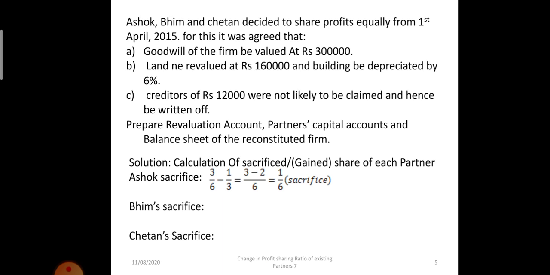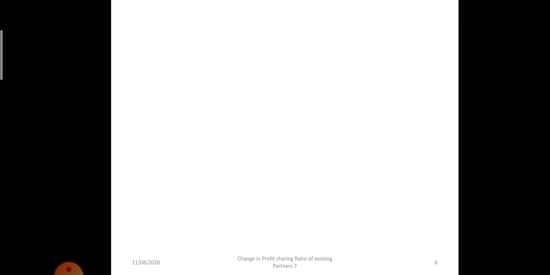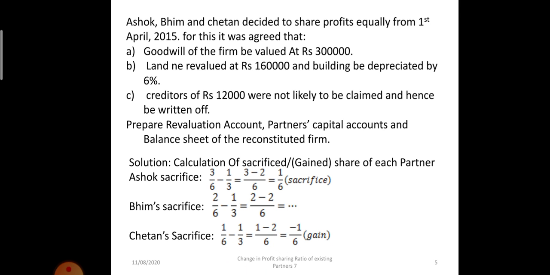The LCM of 3 and 6 is 6. So 3 minus 2, 1/6 share Ashok is sacrificing. Bhim: old share 2/6 minus new share 1/3, so the net effect is nil. Chetan's is 1/6 old share minus new share 1/3. When we solve the equation, it is 1 minus 2 upon 6, so 1/6 is coming in minus. So it is a gain for Chetan.